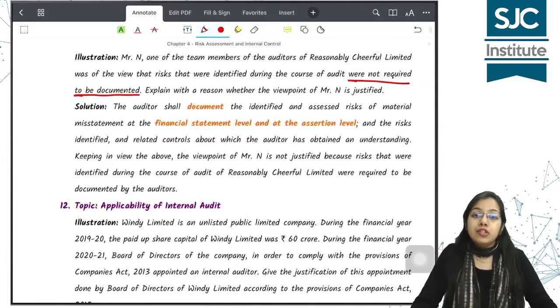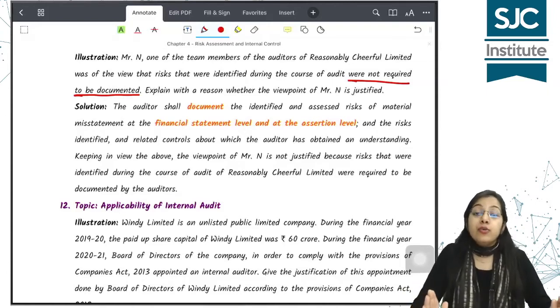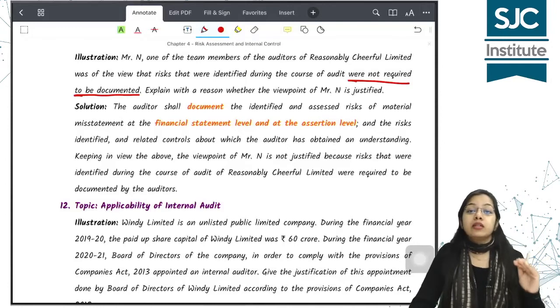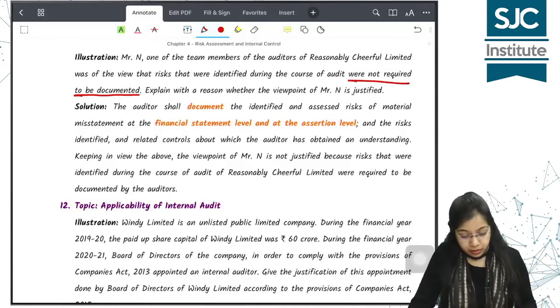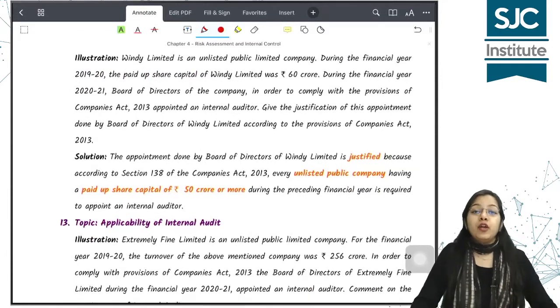Of course it is not justified. जो भी risks आपने identify करी है उसको you have to document. You have to also document the risks and the related controls which are there in place to reduce these risks, right? Okay. Next illustration is regarding applicability of internal audit.